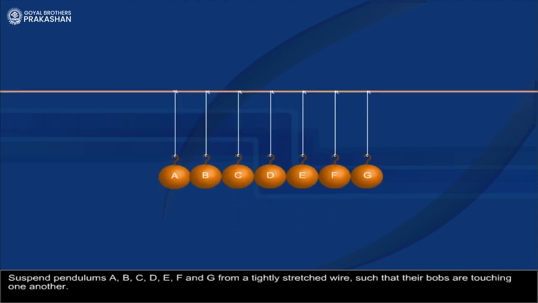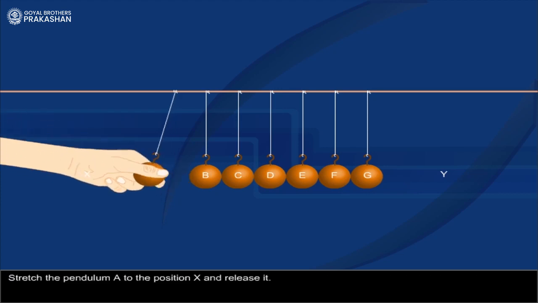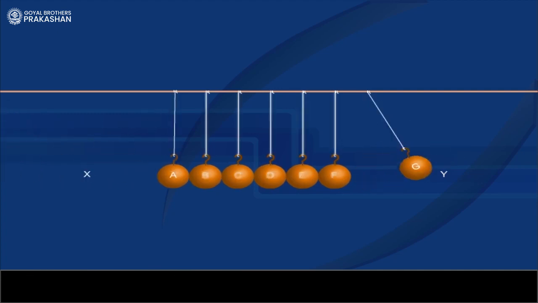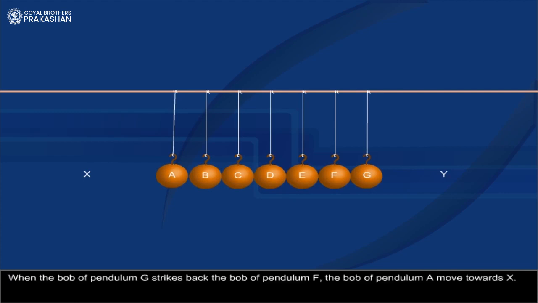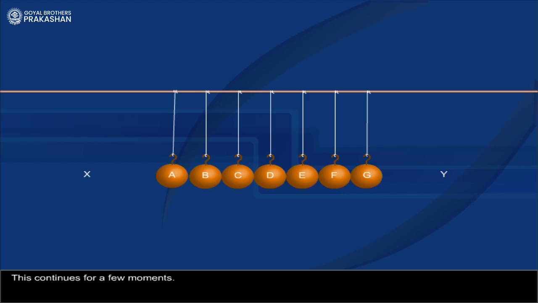Suspend pendulums A, B, C, D, E, F and G from a tightly stretched wire, such that their bobs are touching one another. Stretch the pendulum A to the position X and release it. You notice that when this pendulum strikes the bob of pendulum B, the bob of pendulum G moves to the position Y. When the bob of pendulum G strikes back the bob of pendulum F, the bob of pendulum A moves towards X. This continues for a few moments.